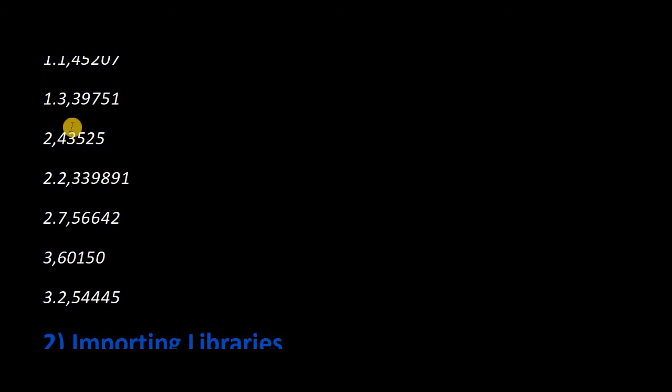And when the experience is 1.1, then the salary increases and becomes 45,207, and when the experience is 1.3, then the salary is 39,751, right? And so on. When you increase the experience, the salary also increases with respect to experience.